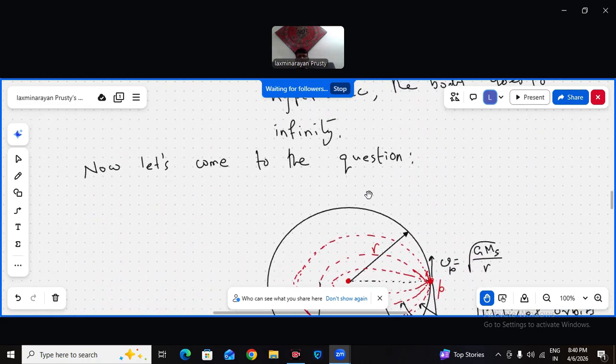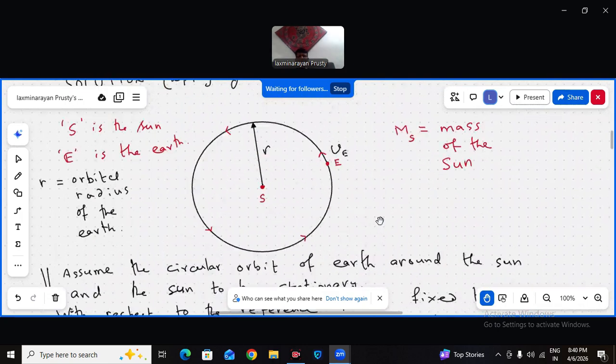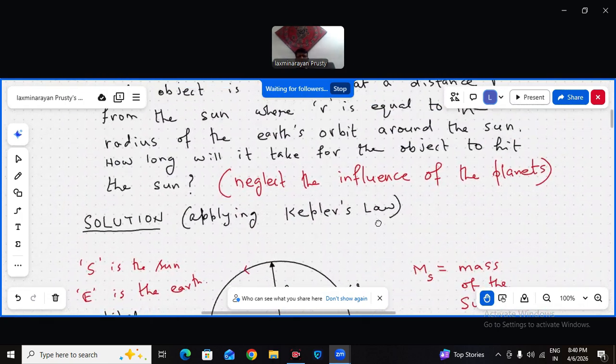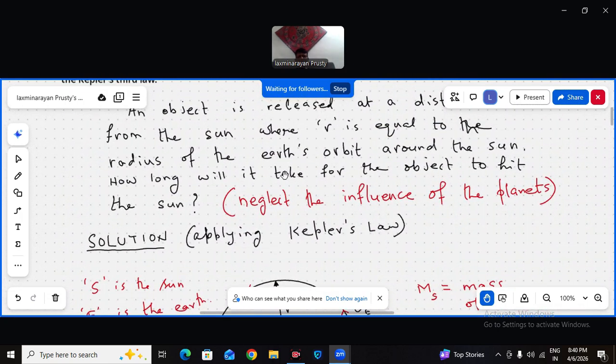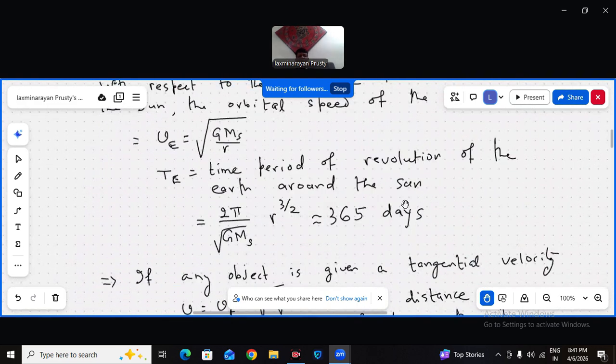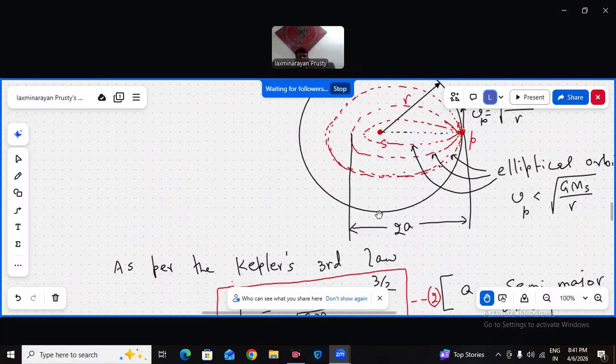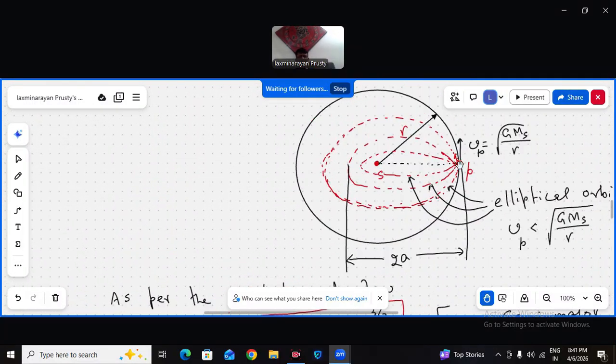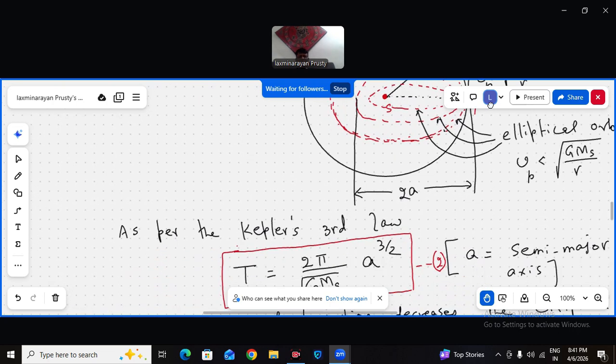Now, let us come to the question. What was the question? We forgot the question. The question was: how long will it take for the orbit to hit the sun if I just drop it without giving any tangential velocity? If I go on giving smaller and smaller tangential velocity, it is going to move in a smaller and smaller ellipse. Finally, if the tangential velocity tends to 0, the ellipse will almost match with a straight line. We call it a degenerate ellipse.